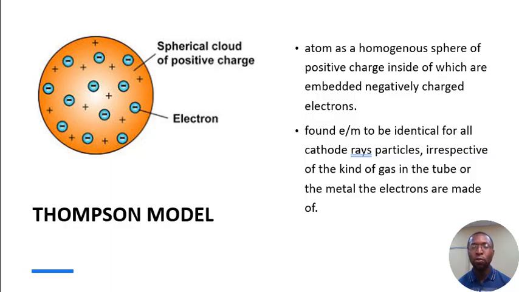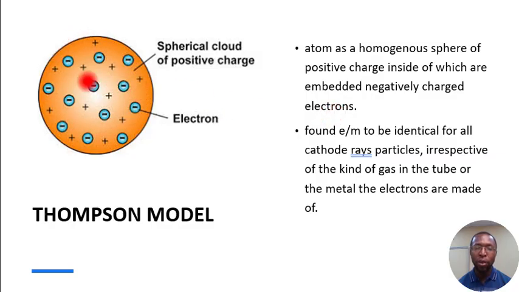And in his own description, he says an atom is a homogeneous sphere that has a positive charge, and then inside the positive charge there are negatively charged particles called electrons, as you